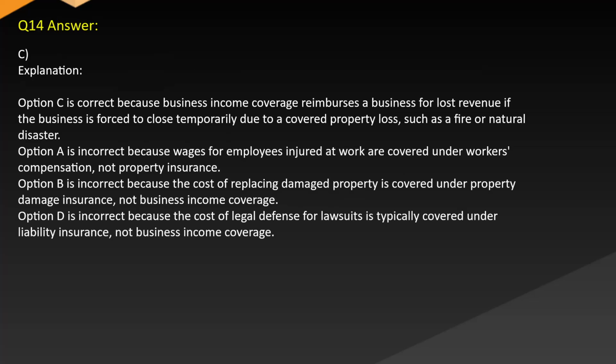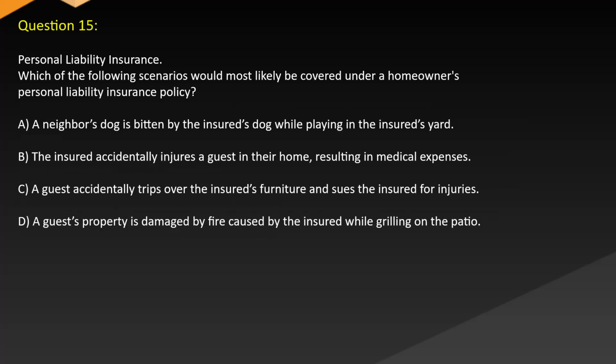Answer C. Explanation. Option C is correct because business income coverage reimburses a business for lost revenue if the business is forced to close temporarily due to a covered property loss, such as a fire or natural disaster. Option A is incorrect because wages for employees injured at work are covered under workers' compensation, not property insurance. Option B is incorrect because the cost of replacing damaged property is covered under property damage insurance, not business income coverage. Option D is incorrect because the cost of legal defense for lawsuits is typically covered under liability insurance, not business income coverage.